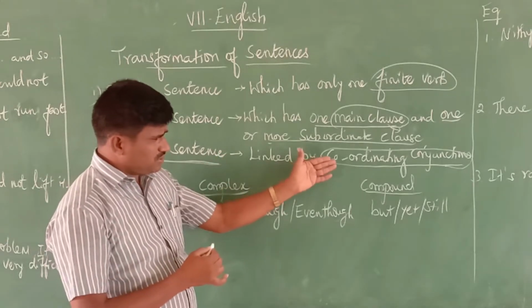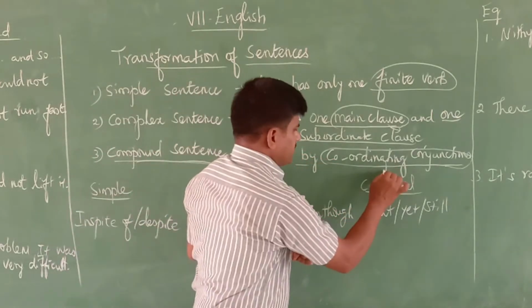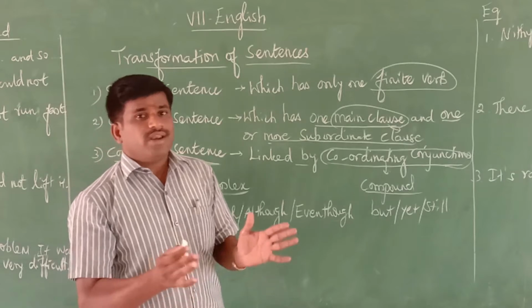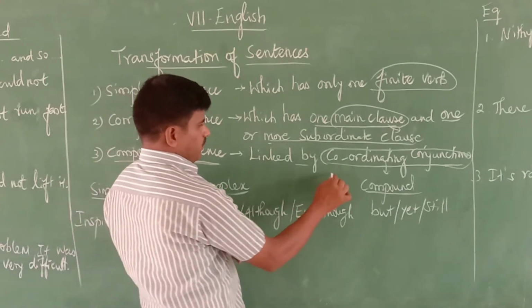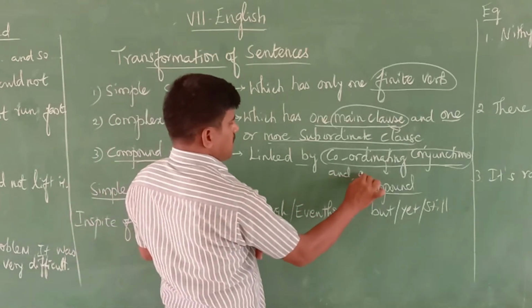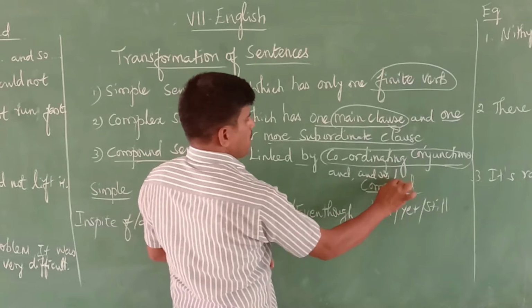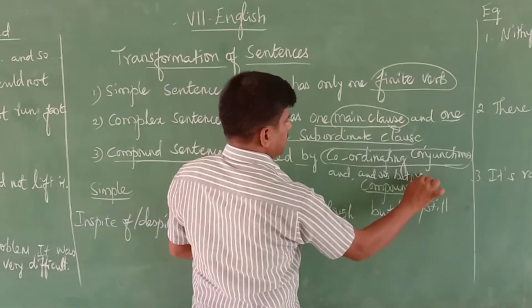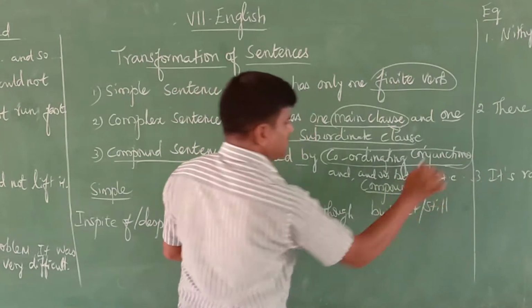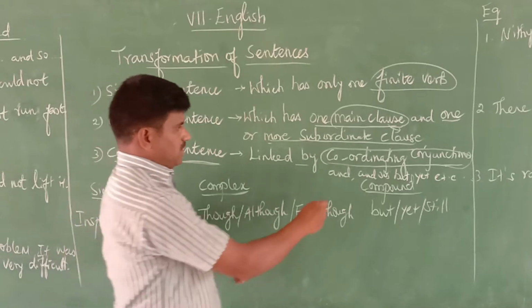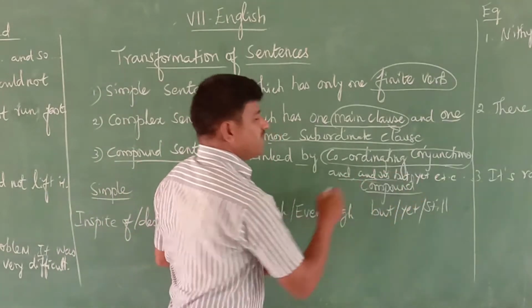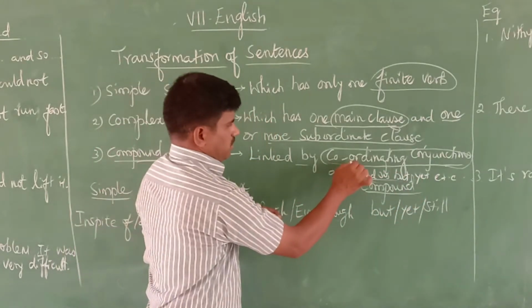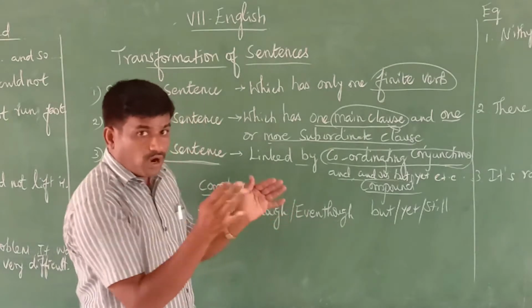So now we will see what coordinating conjunctions are. For example, and, so, but, yet, etc. These conjunctions are coordinating conjunctions. The name itself has a meaning.